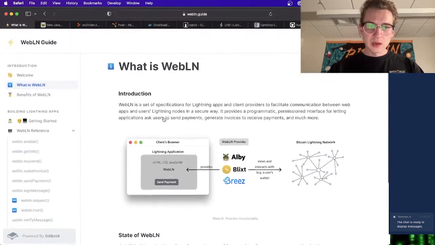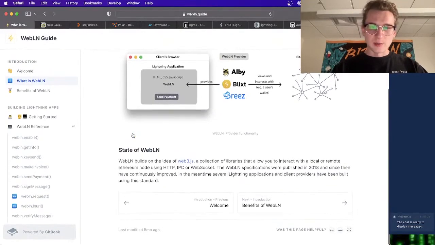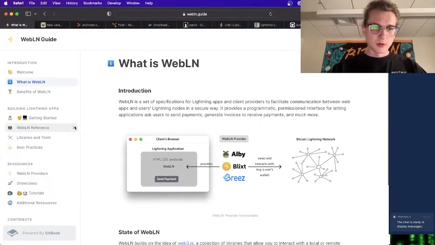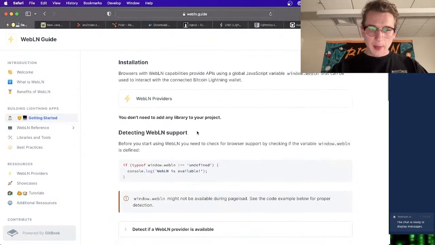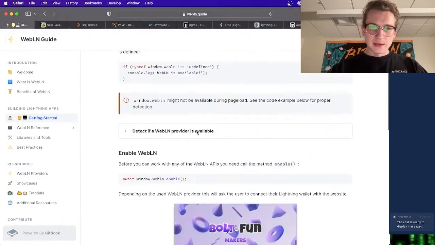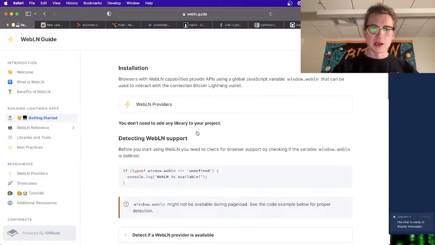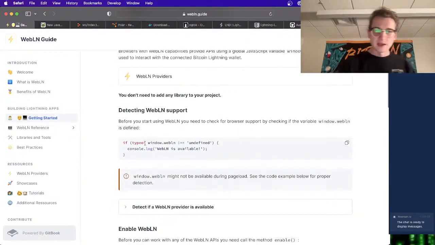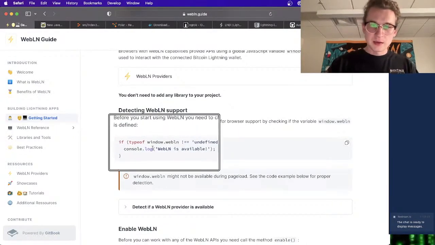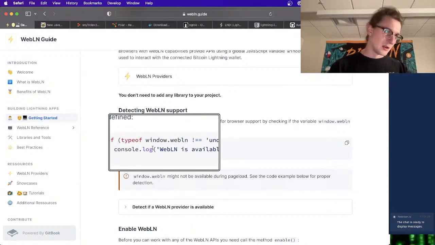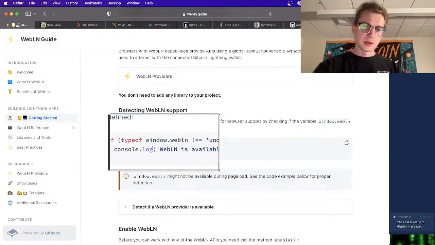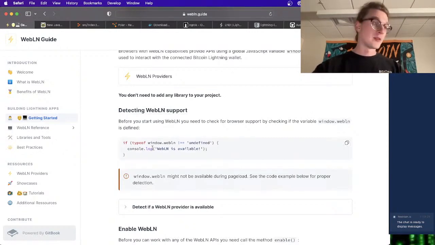And you should check out this website. They give you some simple code snippets here. So WebLN lives on the window object, which is the window object in JavaScript, specifically in the browser.